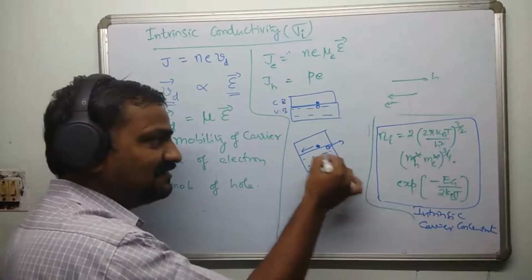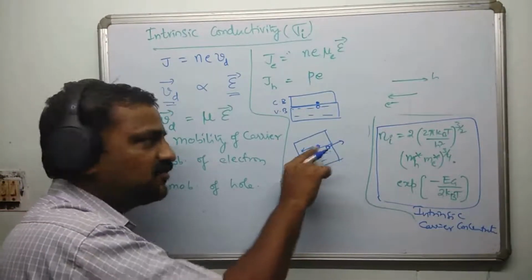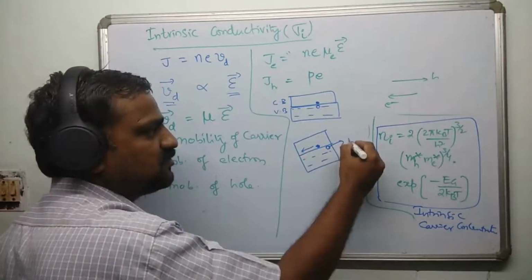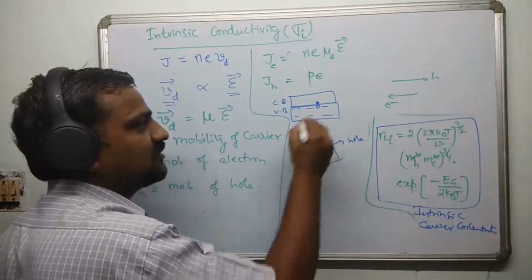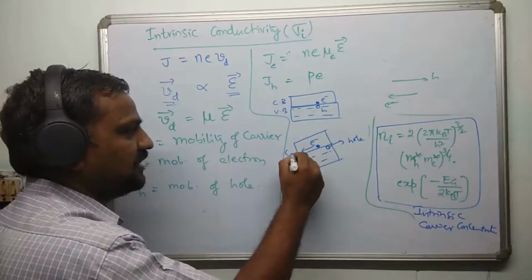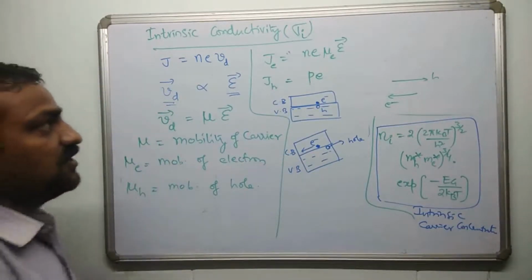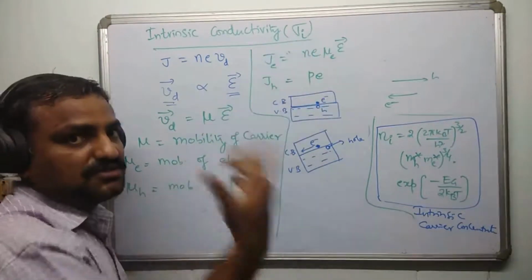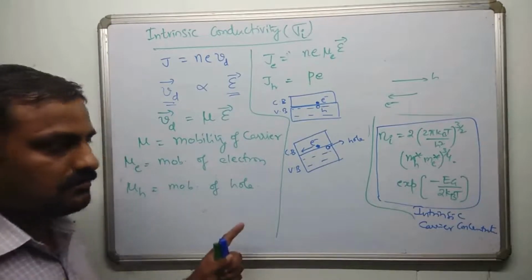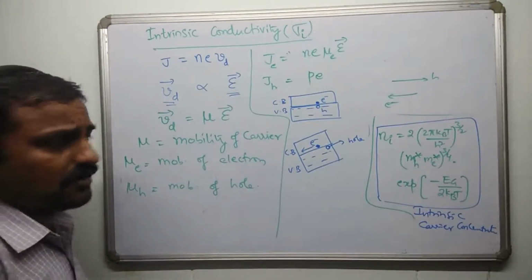But remember, even in this case, water is moving this way. That's why the bubble is moving towards the upper side, right? So this is the water drop analogy. You may call this the hole, you may call this the electron, right? So apart from this, there is no difference. Here it is the conduction band, here it is the valence band. So while writing all these things, please keep this in mind. You have to take addition of currents. You should not subtract one from the other. Okay, so I'll erase this portion. Please pause the video. This is the water drop analogy.